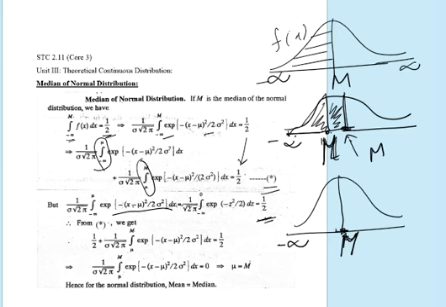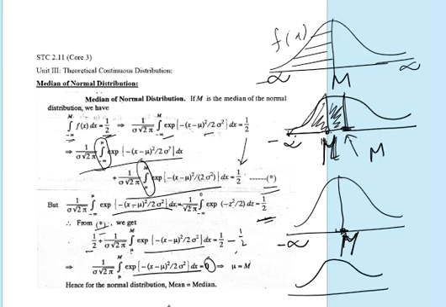But from this equation, the star, we can write this part as half plus the remaining part, integrating 1 by sigma root over twice pi integration from mu to m of exponential, this part is equal to half. So, this half we can write to the right hand side, half minus half, which is equal to 0. Now, we see that this integration from mu to m of this function is equal to 0.